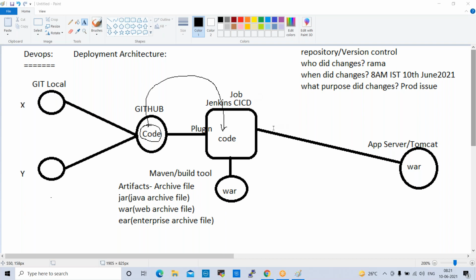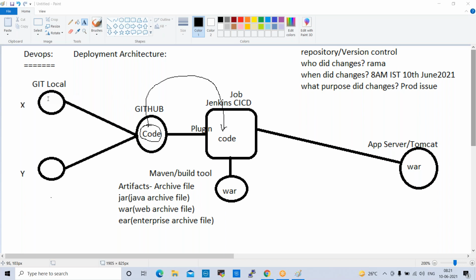What will happen here? We will work on some sprints, sprint 1, sprint 2, sprint 3, like that, right? If the application is, for example, this is the application server, and if the application is a live application, what will happen?